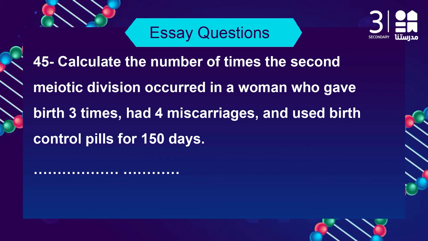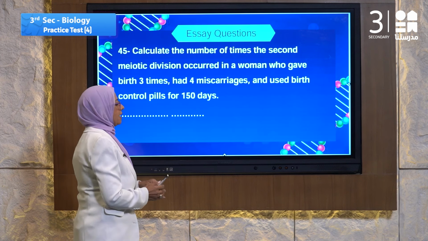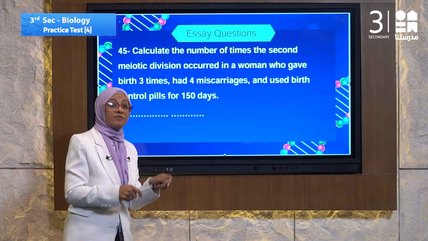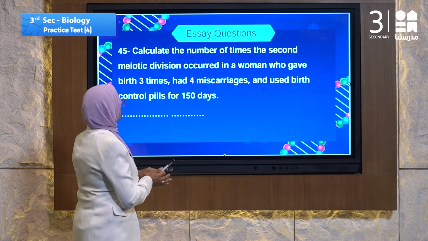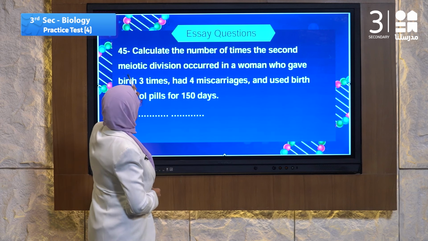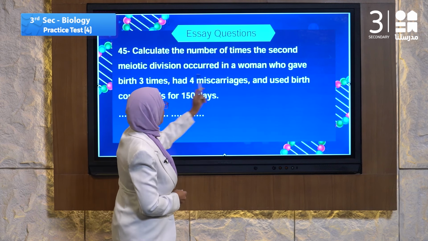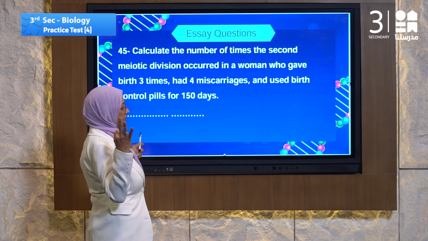Where did the second meiotic division occur? After fertilization? After or during fertilization? No, during fertilization. It must be the ovum fertilized. Let's read it again. Calculate the number of times the second meiotic division occurred in a human who gave birth 3 times.